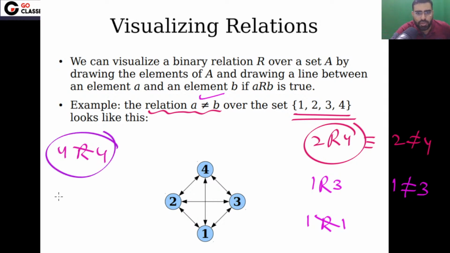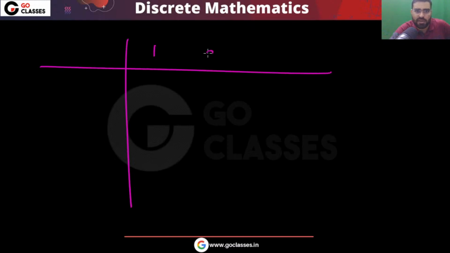Okay, but you can easily see that 4 is related to 3 because 4 is not equal to 3. So this is the relation not equal to, and this is the graph representation. Now the matrix representation you can also create. The matrix representation for the last graph will be 1 2 3 4 by 1 2 3 4. The matrix representation will be like this.